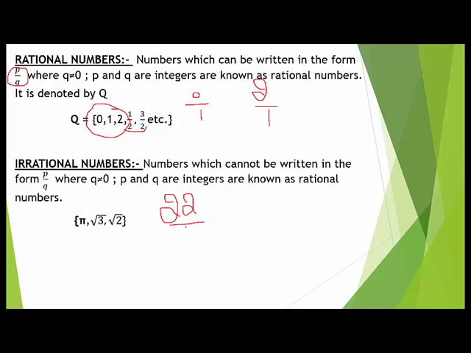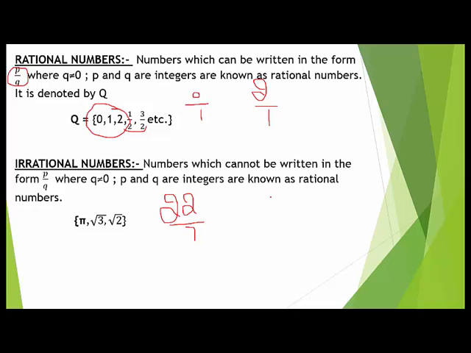22 by 7 is a rational number, but this is an approximate value of pi. The exact value is something different from 22 by 7, but for convenience we write it as 22 by 7. 22 by 7 is a rational number, but pi is not a rational number. Similarly, √3, √2, these all are irrational numbers.